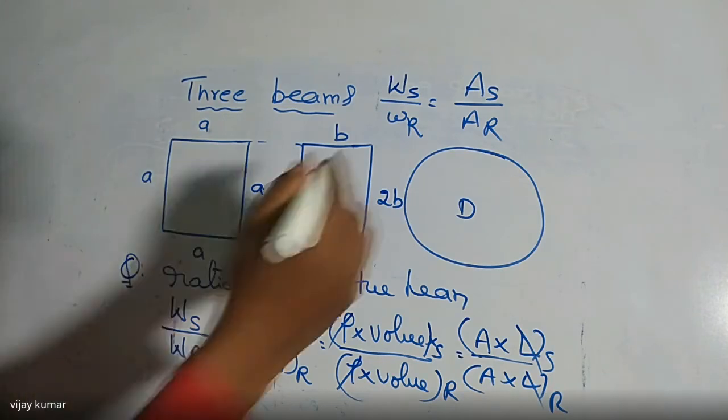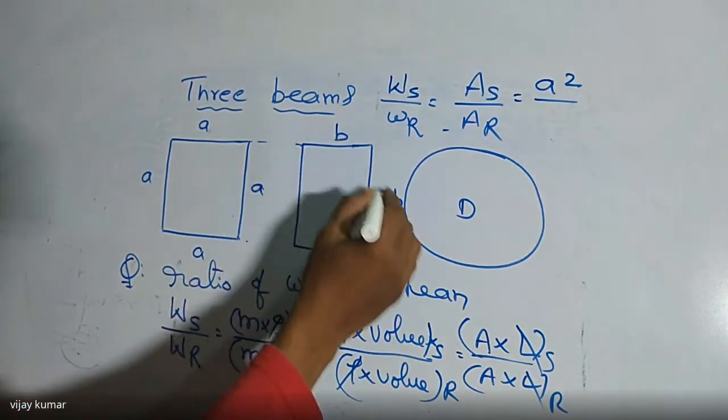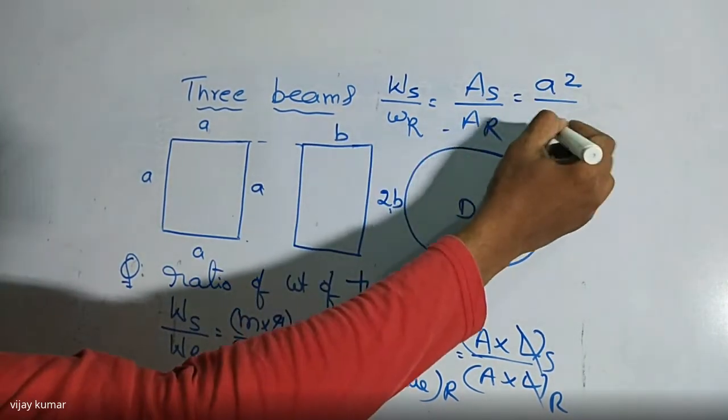What is the area of the square here? We are writing A square. What is the area of the rectangle here? B into 2B. That is nothing but 2B square.